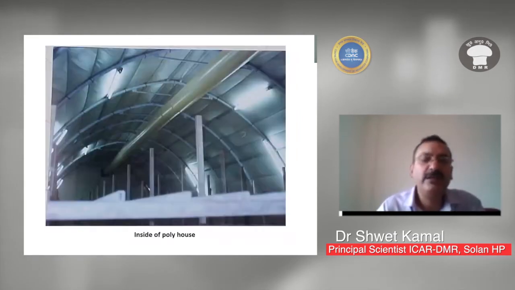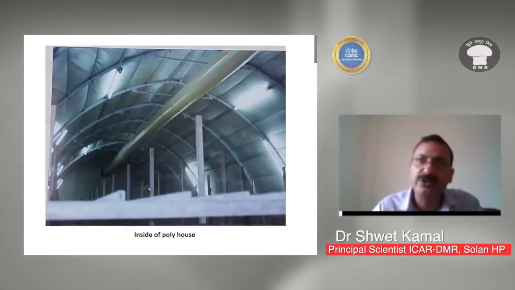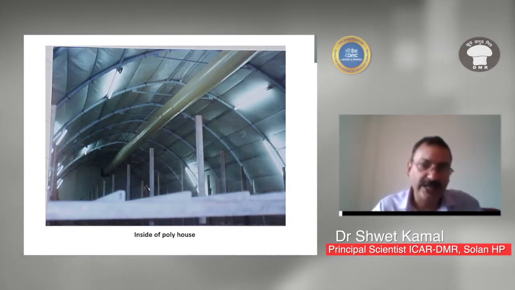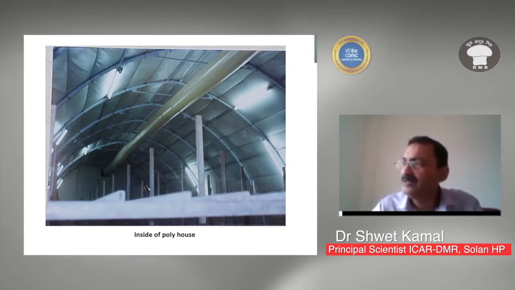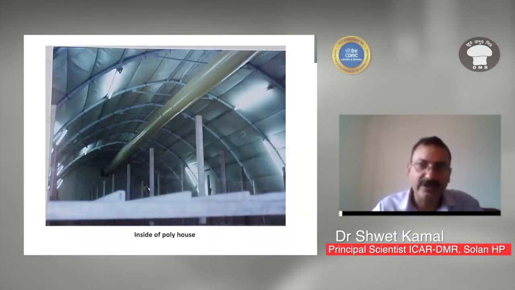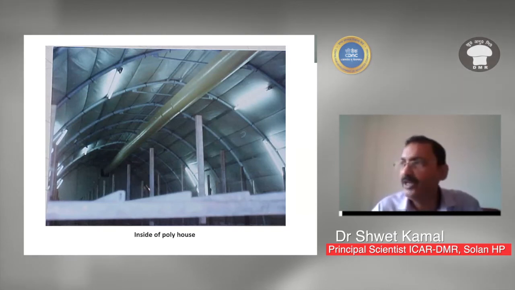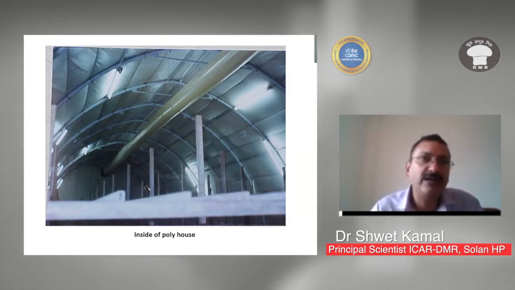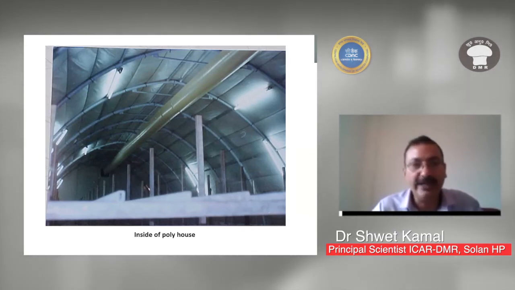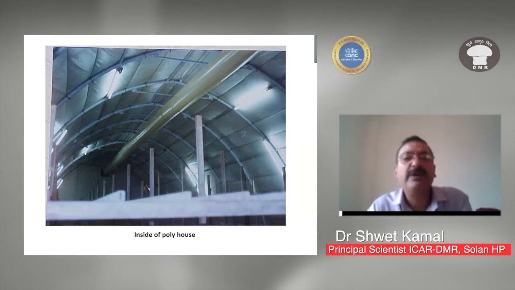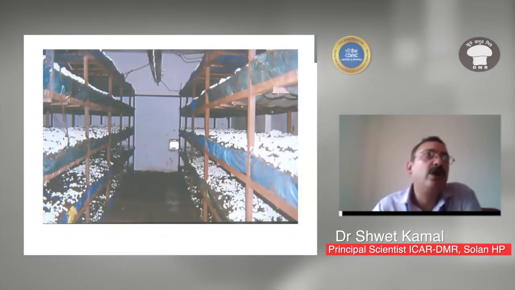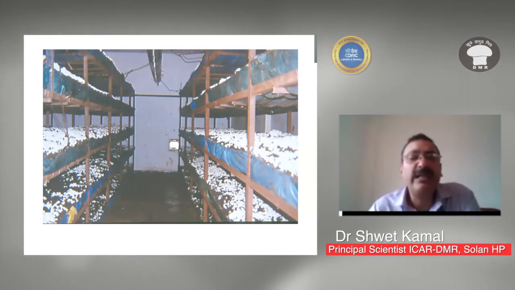Now, insulated poly houses have also been used in Western countries for cultivation of mushroom. This is made with plastic pipes, soft plastic pipes, and high density polythene. Two layers of high density polythene are there, and in between the two layers, normally puff is filled, or glass wool is filled. So this is insulated, and it is normally used in Western countries. But in India, normally we use brick walls with insulation and also the puff panels.